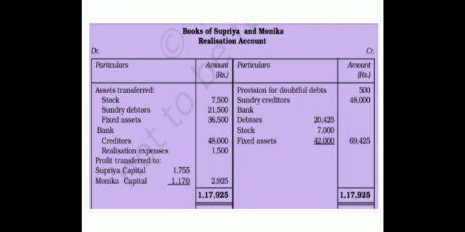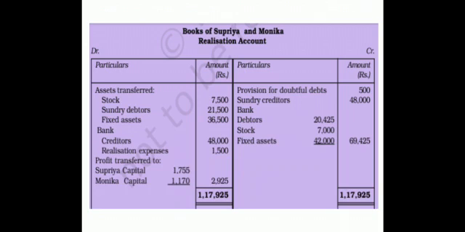Realization account first. We have transferred three assets here. First, stock 7,500. Second is debtors 21,500, that is their gross value. Third is fixed asset 36,500. Right? In the list of sundry liabilities, we have provision for doubtful debt 500, sundry creditors 48,000. Now, whatever are the realized value of the asset, as assets are appearing on the debit side of realization account.